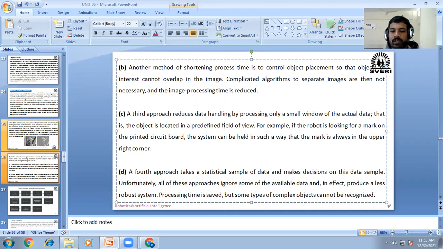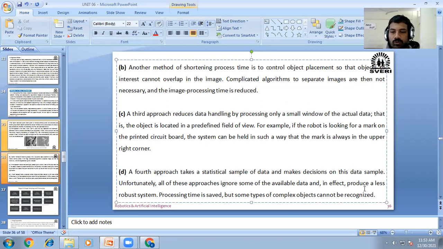And one last thing, a fourth approach takes a statistical sample of data, making decisions on this data sample. Unfortunately, all these approaches ignore some of the available data and in effect produce a less robust system. Processing time is saved, but some types of complex objects cannot be recognized.